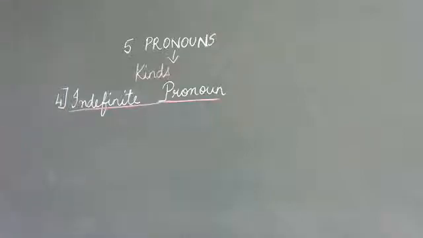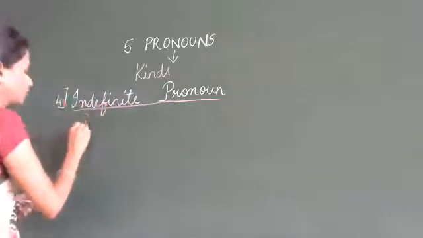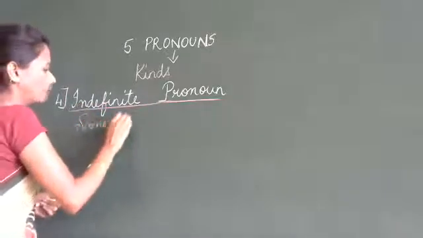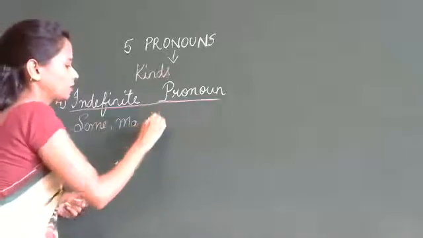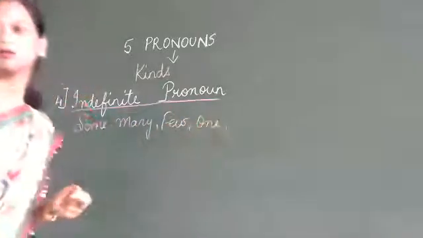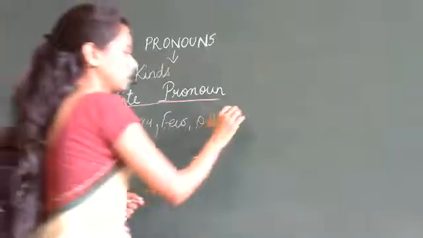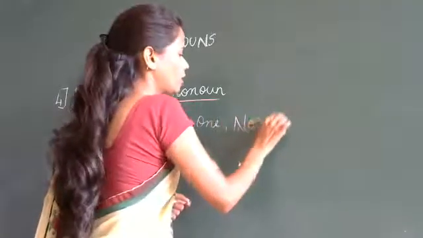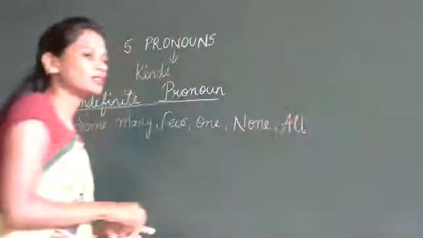These pronouns refer to some person or things in a general way: some, many, few, one, none, and all.